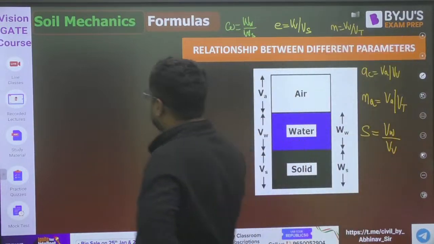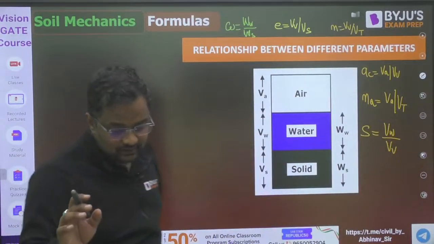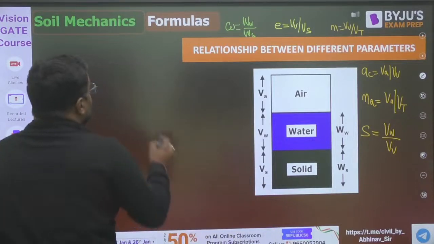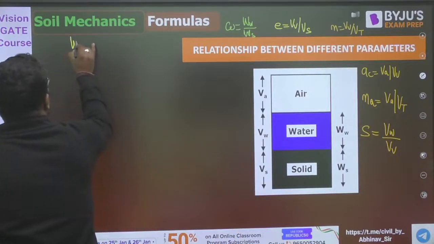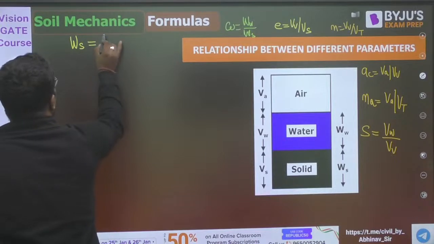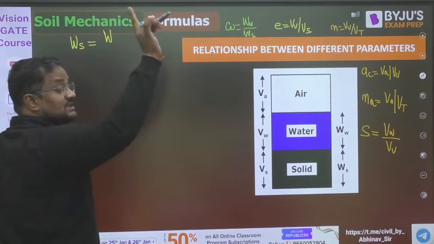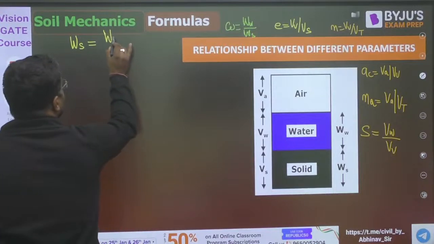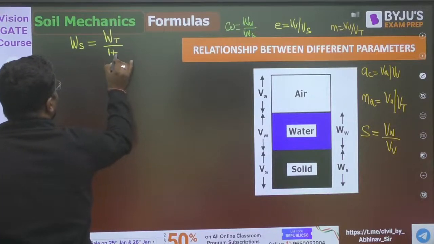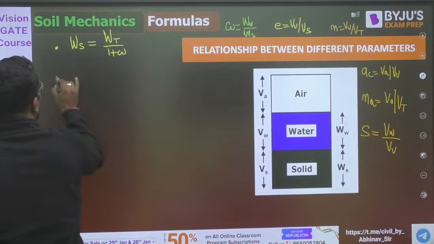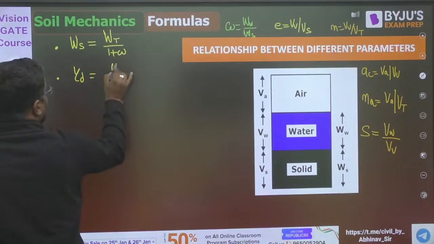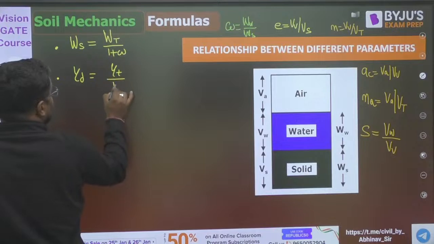Now guys, of course I'm not deriving the relation between them here. Please everyone concentrate. First of all, the weight of solid Ws; whenever I am representing capital W, that means weight, and small w is water content. So Ws is total weight upon 1 plus w. Another relation: divide by volume, it will be gamma D; divide by volume, it will be gamma T. Gamma T means bulk unit weight.